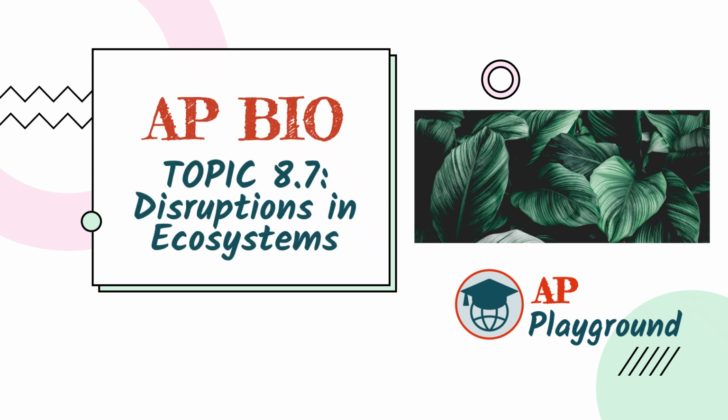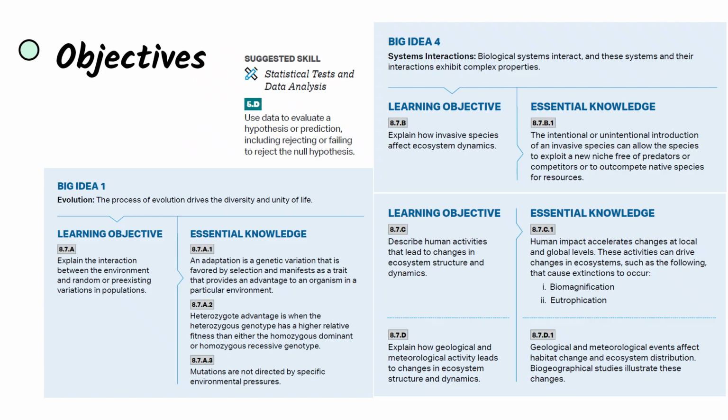Today we're covering the last topic in Unit 8, Ecology, and also the last topic in all of AP Bio, Topic 8.7, Disruptions in Ecosystems. Today we're going to be looking at all of the disruptions to ecosystems, which range from invasive species to human disruption to geological and meteorological events. And our suggested skills, statistical tests and data analysis, 5D, use data to evaluate a hypothesis or prediction, including rejecting or failing to reject the null hypothesis.